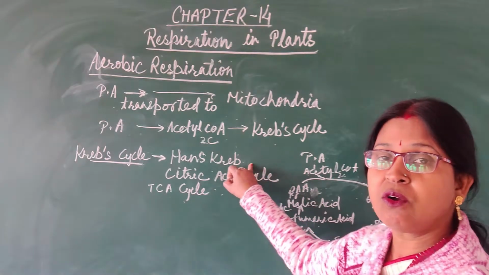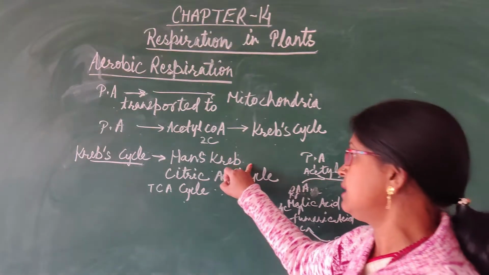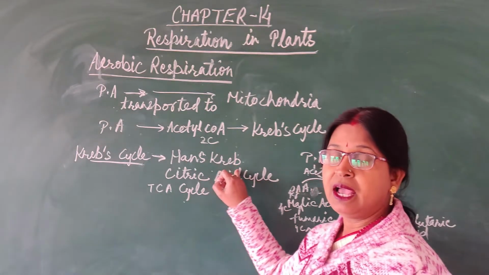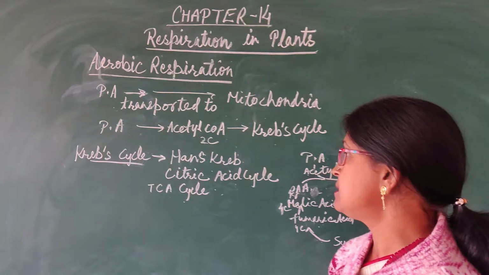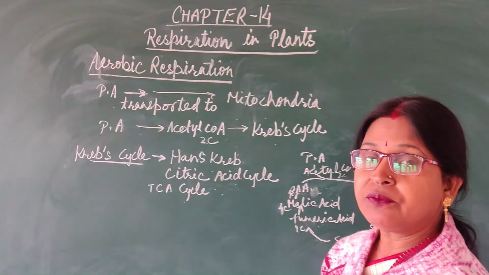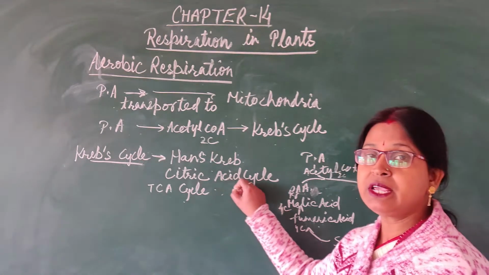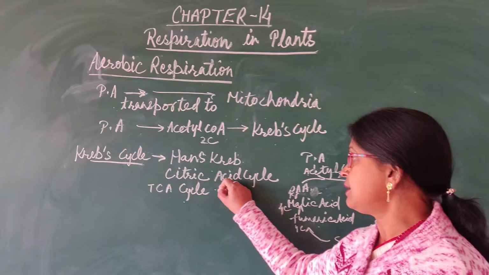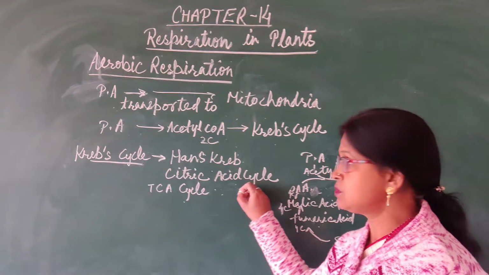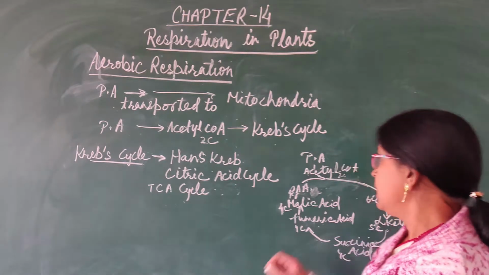The reactions of this Krebs cycle were first elucidated and explained by the scientist Hans Krebs, and the reactions occur in a cyclic form, hence it is known as the Krebs cycle. The first stable compound of the series of reactions is citric acid, a 6-carbon compound, that's why it is also known as the citric acid cycle. It is also known as the tricarboxylic acid cycle.